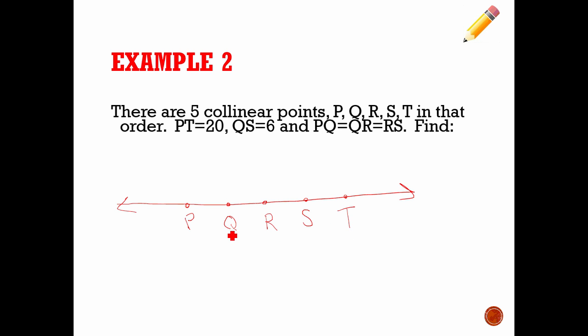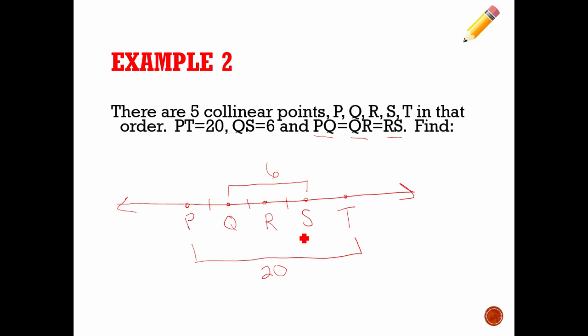Now I don't know how far apart each of these was supposed to be from each other, but that's okay. I'm just going to go by the fact that there are 5 collinear points. That means they're all on the same line. PT in my picture, from here all the way to here, it says is 20. So I'll draw that. Q to S, here to here, it says is 6. And then it says PQ equals QR equals RS. That means the length of PQ, QR, and RS are all the same. In other words, those 3 segments are congruent. So I'm going to go ahead and put little slashes on here. PQ is congruent to QR and RS because they all have the same length.